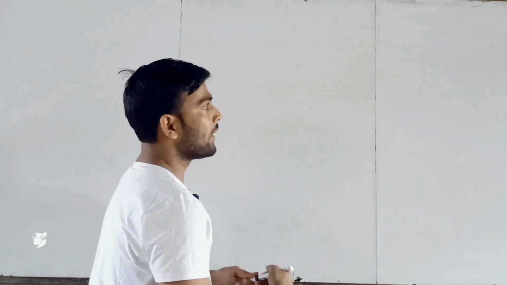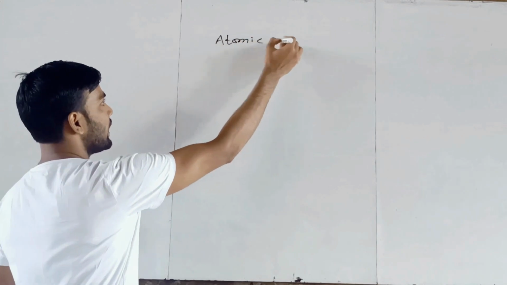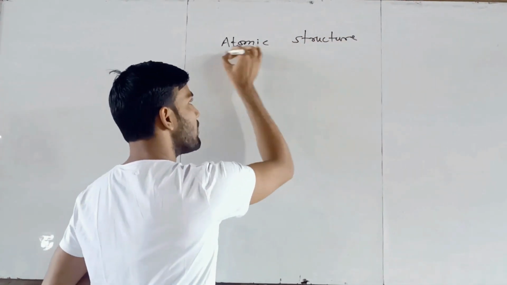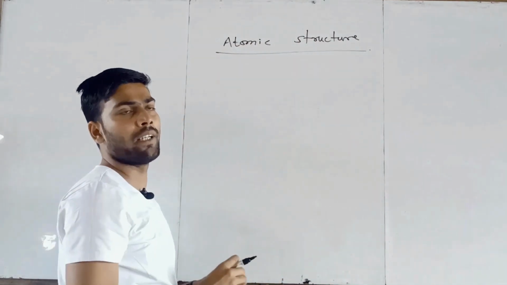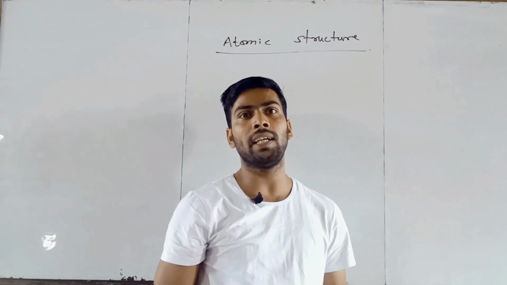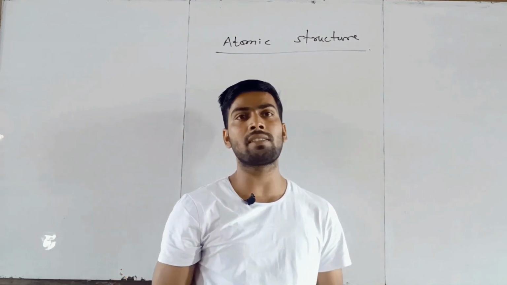Today we define atomic structure topic and their flow chart. Let us consider atomic structure. In this chapter, we define structure of atom and their particles through which matter consists of.